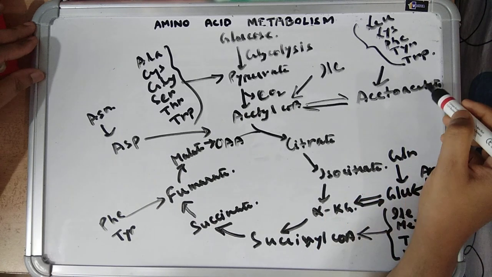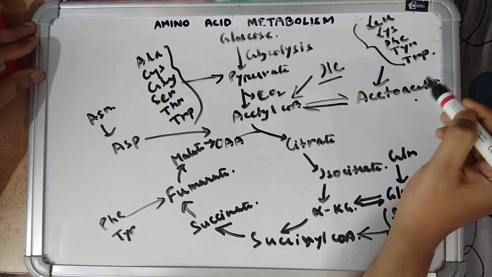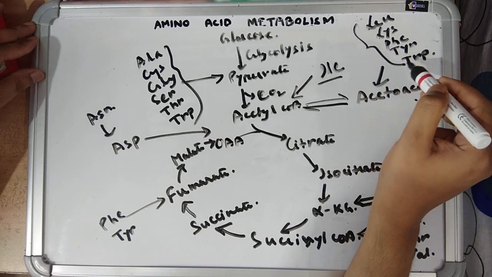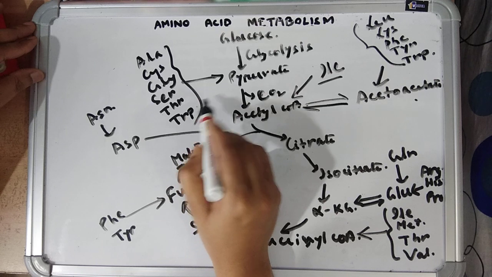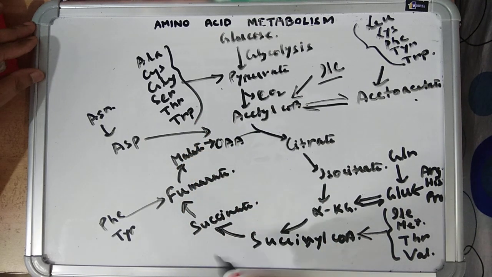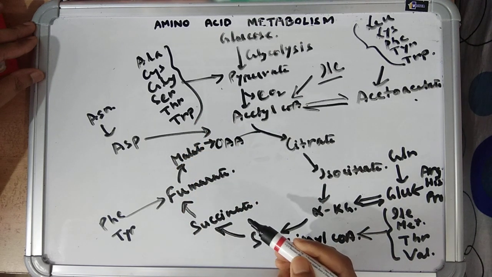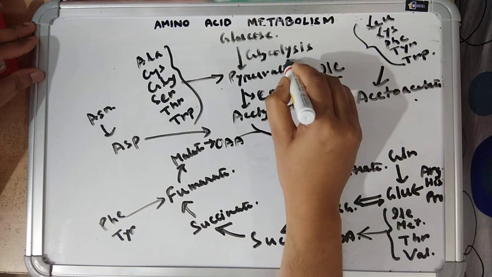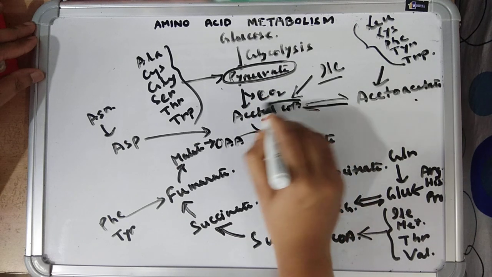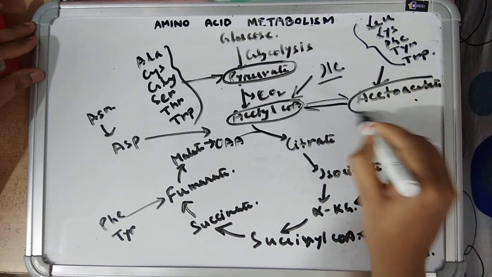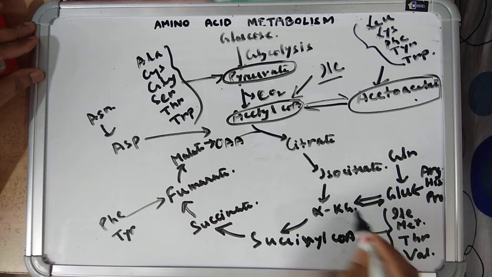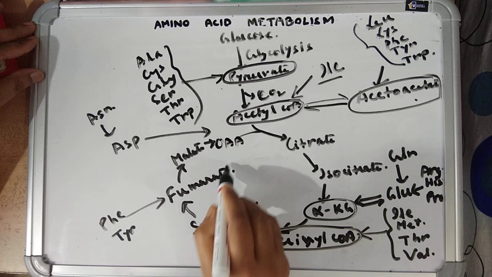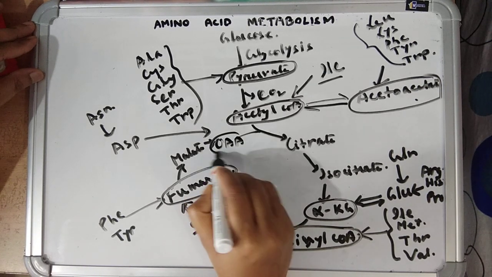So the amino acids which give acetoacetate and acetyl coenzyme A are ketogenic amino acids, and the amino acids which give pyruvate and other metabolites of the TCA cycle give glucose. So you have to remember 7 metabolites. Number 1 is pyruvate, number 2 is acetyl coenzyme A, number 3 is acetoacetate, number 4 is alpha ketoglutarate, number 5 is succinyl coenzyme A, number 6 is fumarate, and number 7 oxaloacetate.